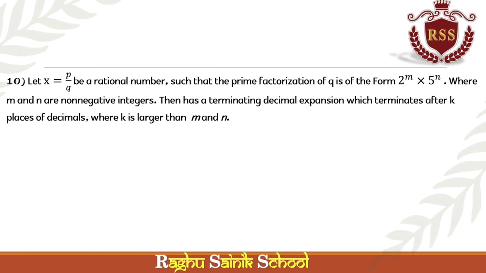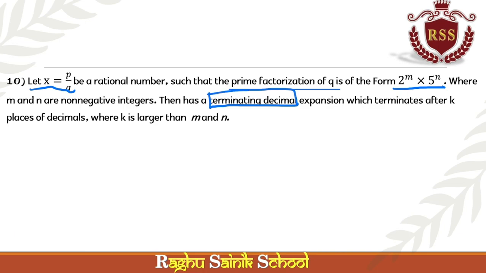Next, this is a continuation of the previous point. Let x is equal to p by q, a rational number such that the prime factorization of q is in the form of 2 power m into 5 power n, where m and n are non-negative integers, then it has a terminating decimal.